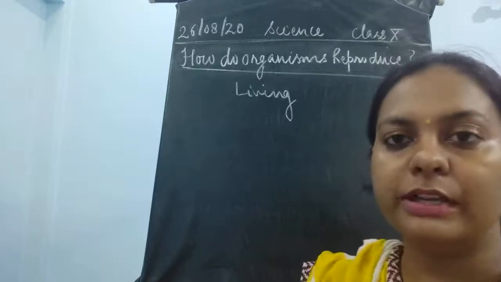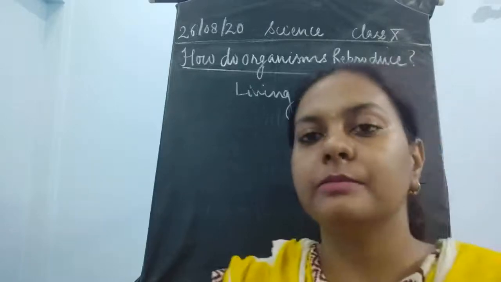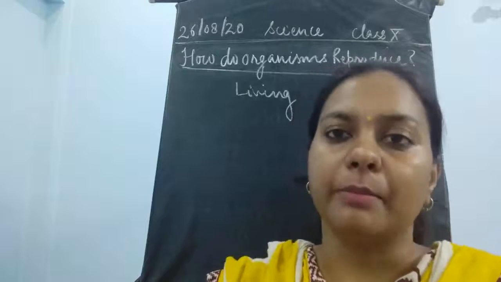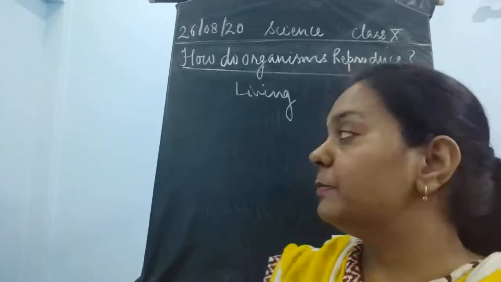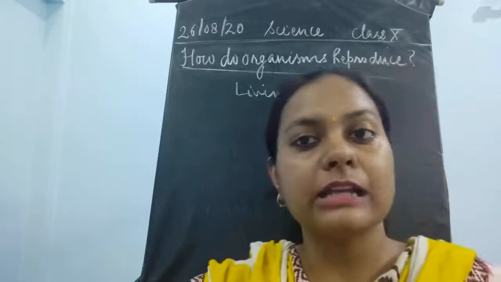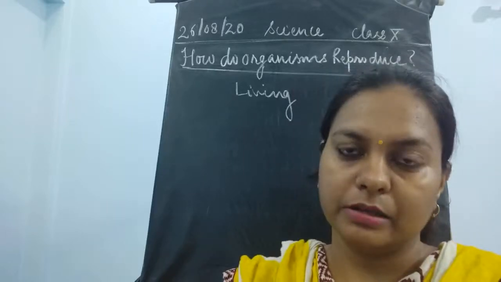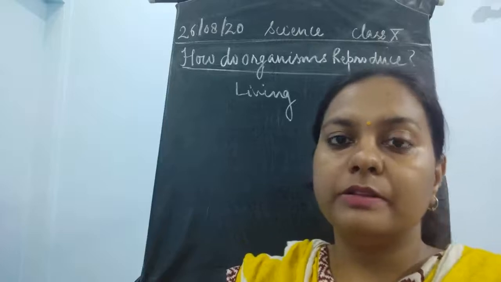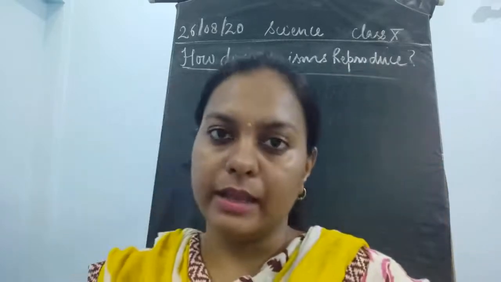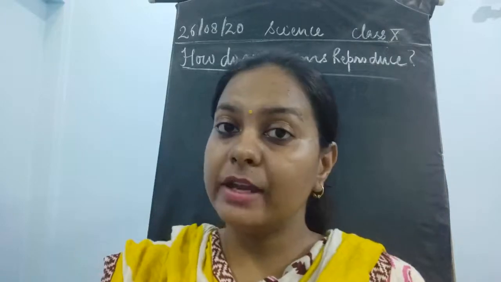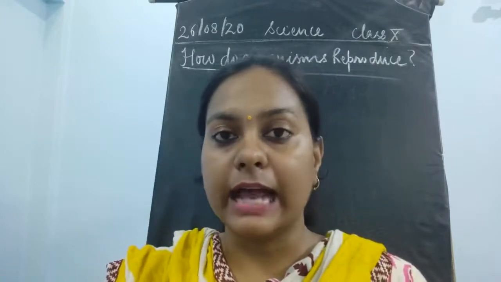So this is the need of reproduction, which is to increase the number. Now, while reproducing, the cells have their blueprint. Why do all the animals of one variety look very alike? Are they very much similar or exactly the same?